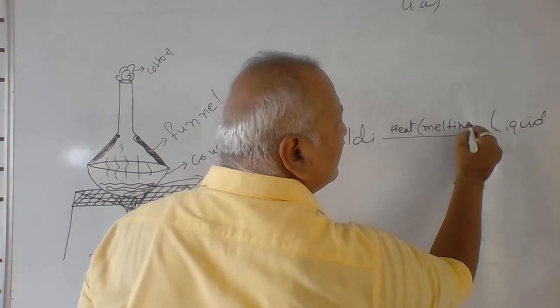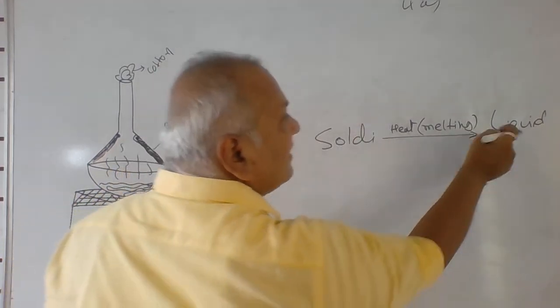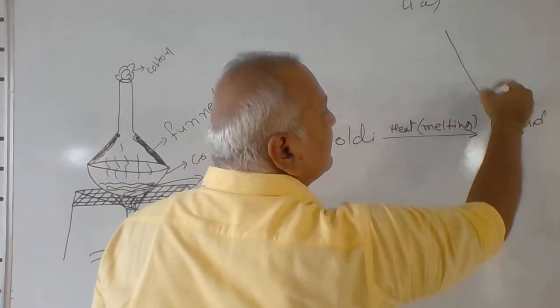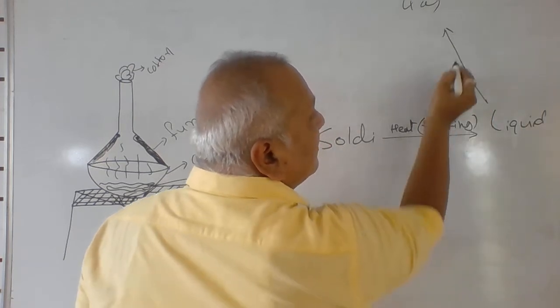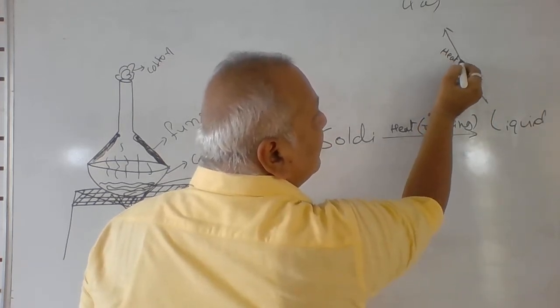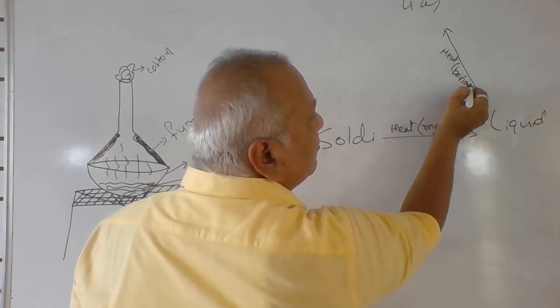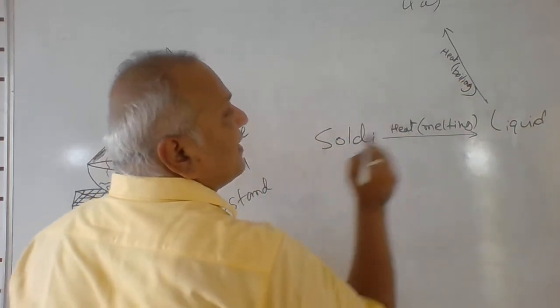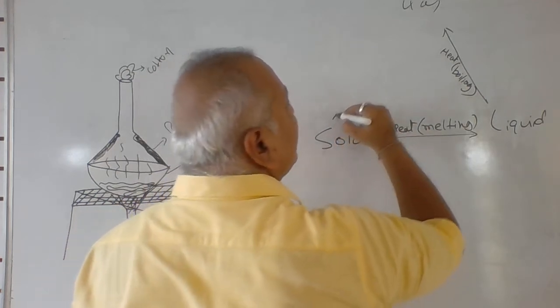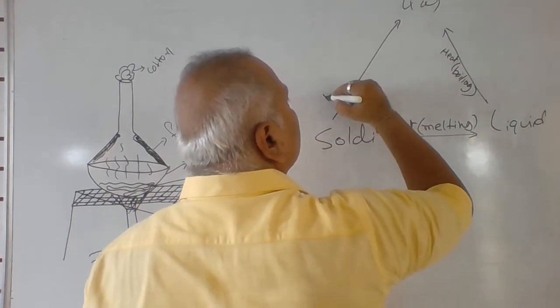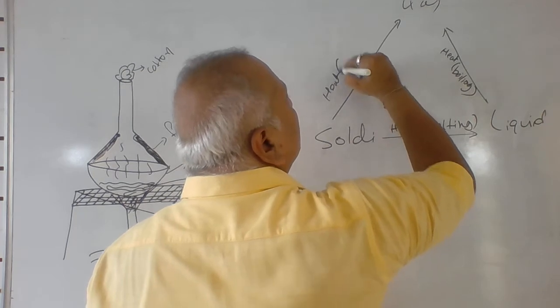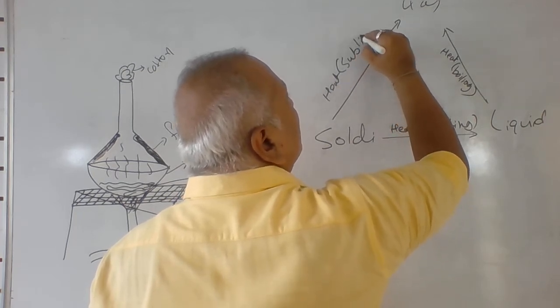What is it called? Melting. When liquid is heated, it is converted into gaseous. What is it called? Boiling. What is it called, beta? Boiling. And when solid is heated and converted into gaseous, it is called sublimation. What is it called?